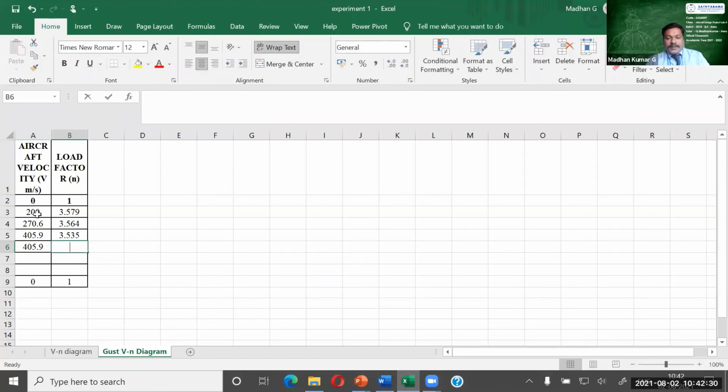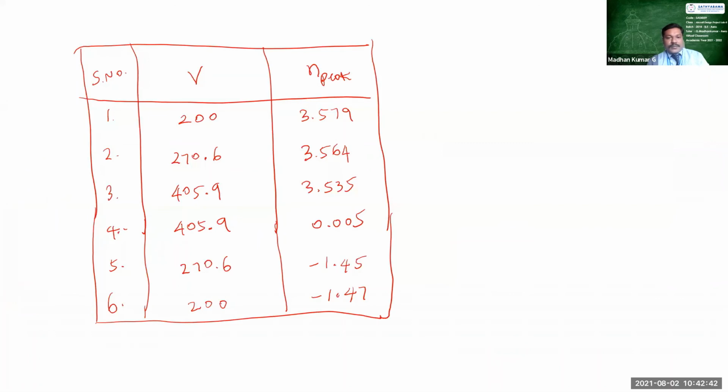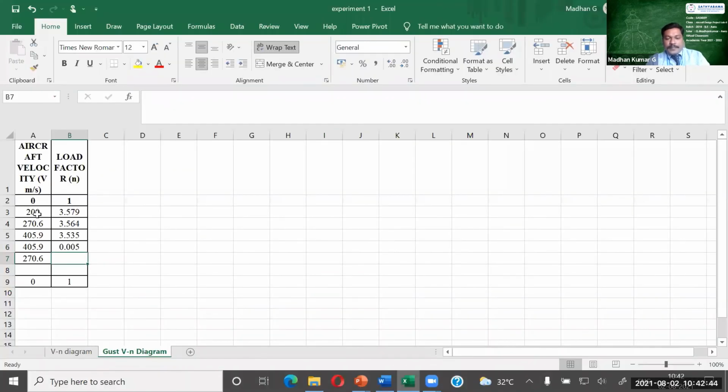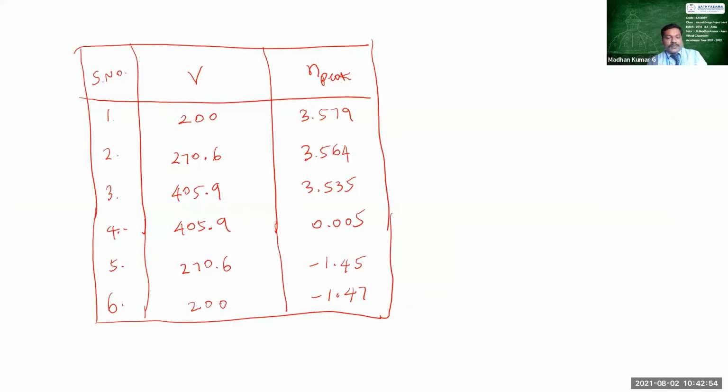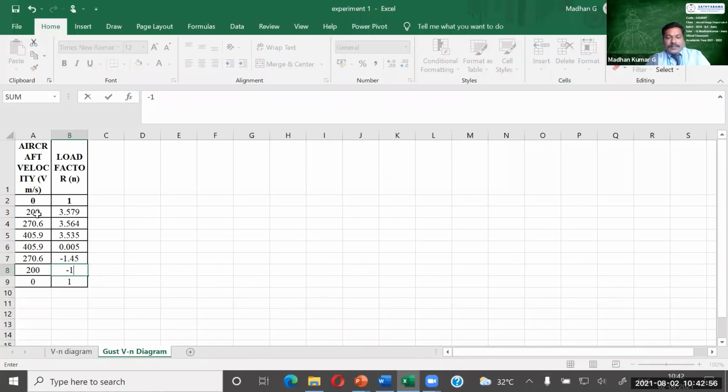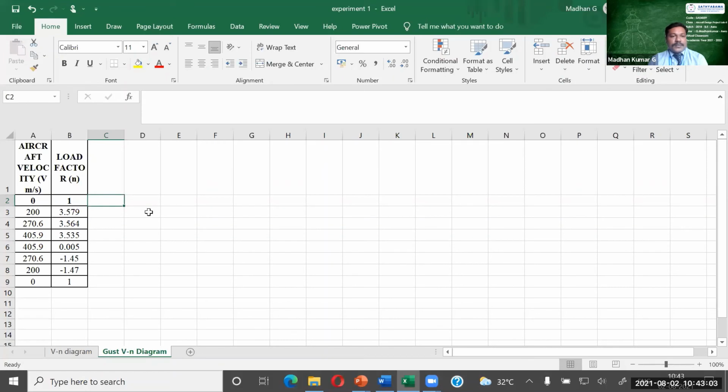Okay. For the same 405.9, we will be having 0.005, right? And then 270.6. For this, the value is negative here. So minus 1.45. And then again for 200 velocity, we will be having minus 1.47. Right. So for 6 different velocities, we have found the load factor.